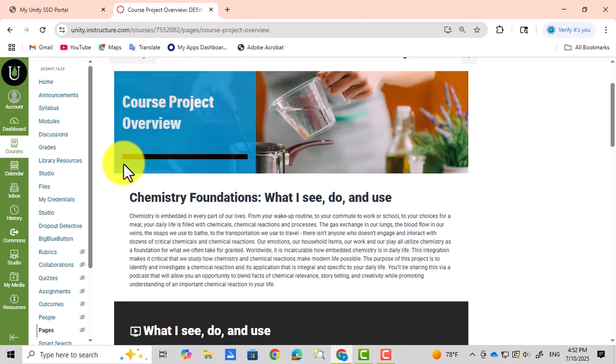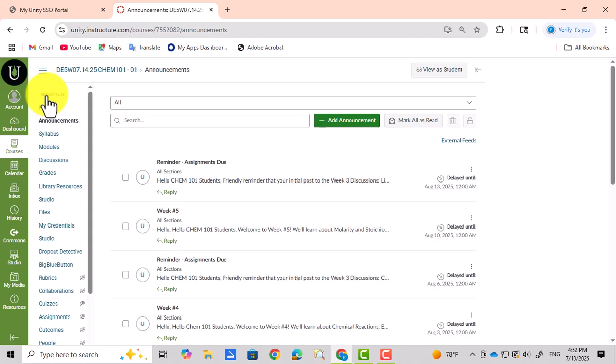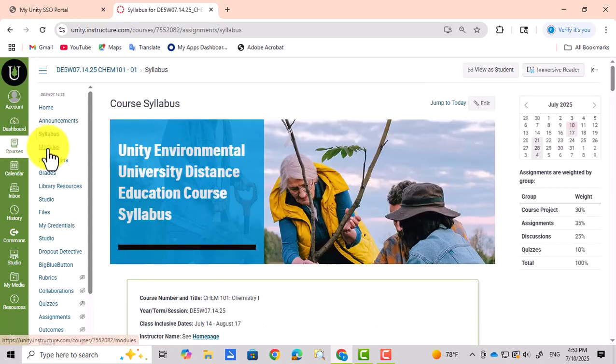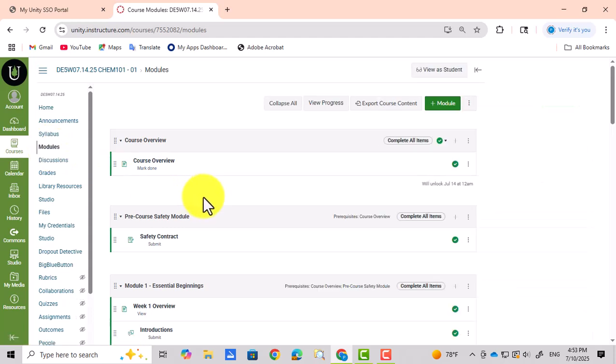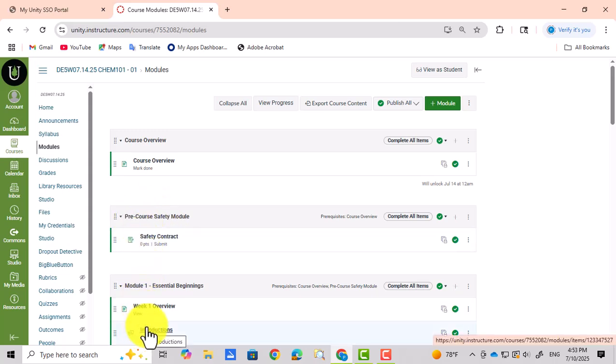If I go back out, what I want to show here now are announcements. They'll be here. They're going to come to your inbox. They're already posted here. I have the syllabus here. That's what I opened earlier. Modules here. We have 5 modules. Course overview is on top here. Pre-course safety module. You have to do this before the course. If you don't do this, the next one will not open.